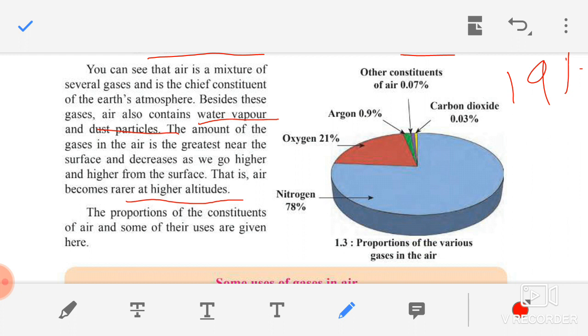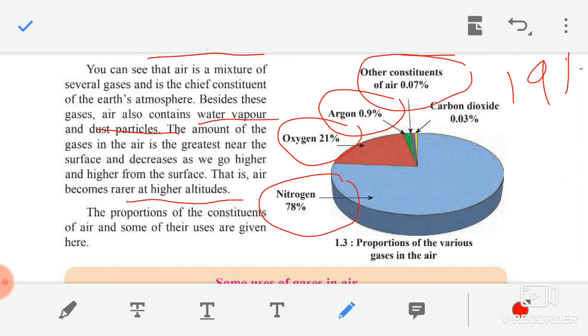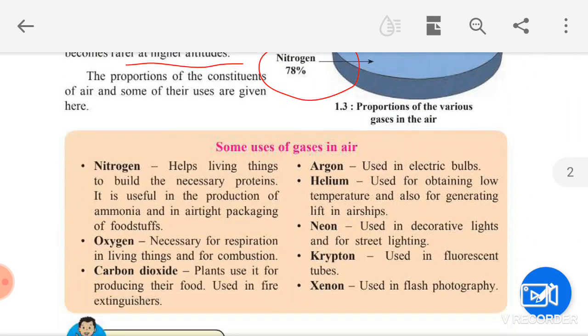Now children, we have to study the proportion of constituents of air. How much percentage of each gas is present in the air? The first gas present in the air is nitrogen, at 78%. Oxygen 21%, argon 0.9%. Other constituents, meaning dust particles and water vapor, are present in 0.07%. Carbon dioxide is present in 0.03%. These are the proportions of various gases in the air. Just practice this diagram. Now we are going to see some uses of gases in air.